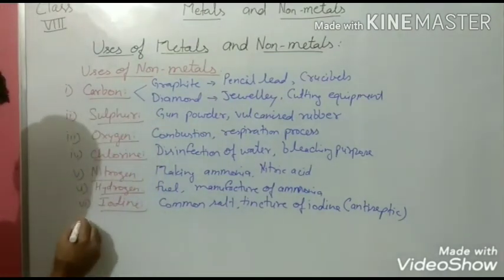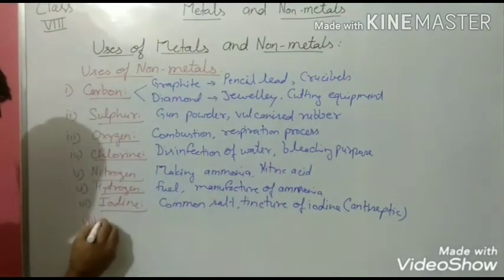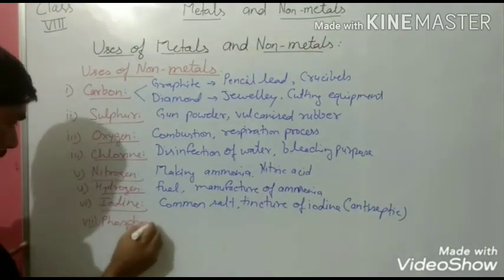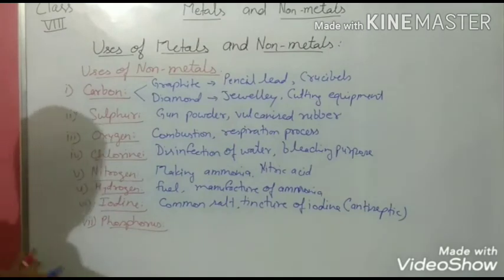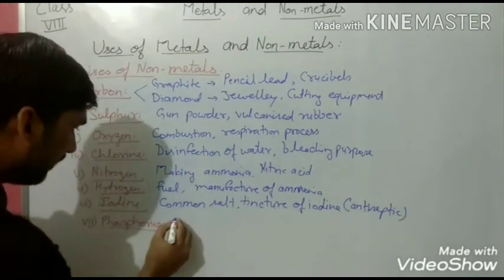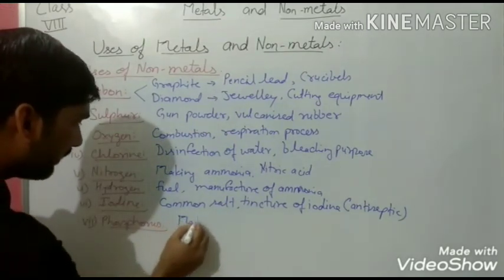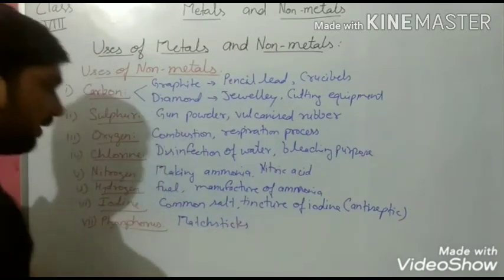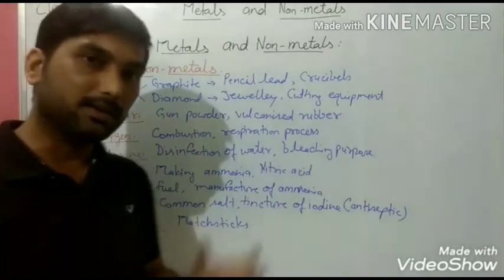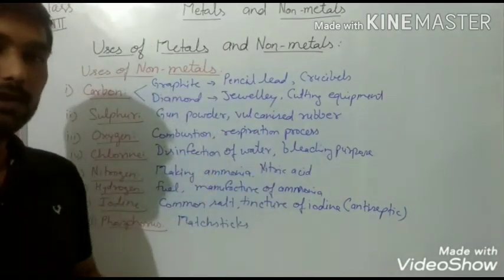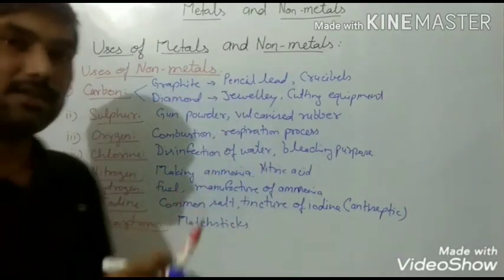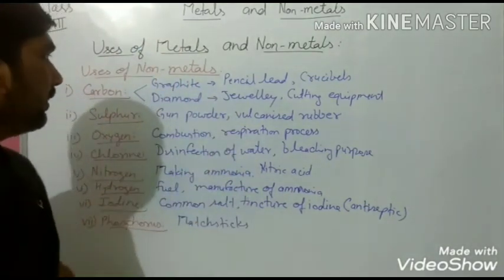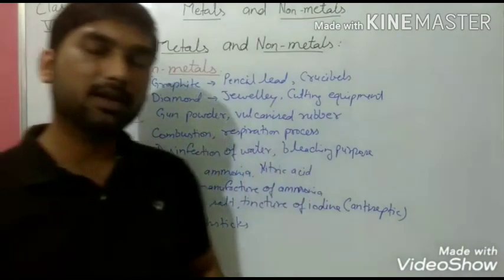And the next one is phosphorus. Perhaps you have seen this on matchstick boxes. White phosphorus and red phosphorus are used in matchsticks. So these were all the usages of metals and non-metals for today.